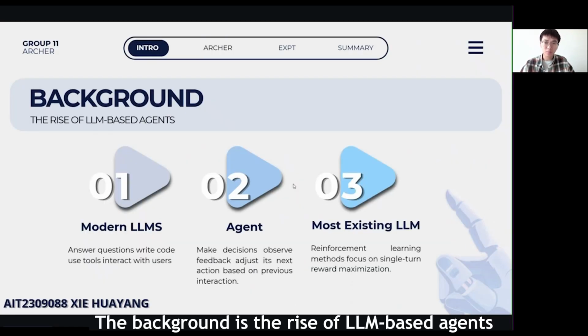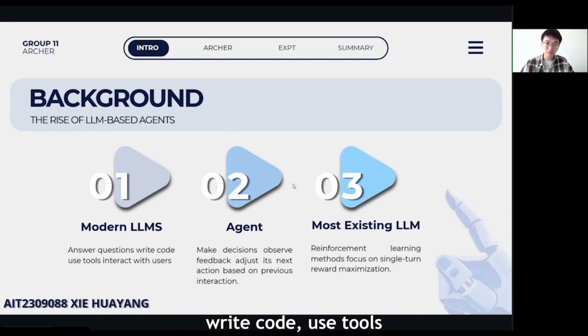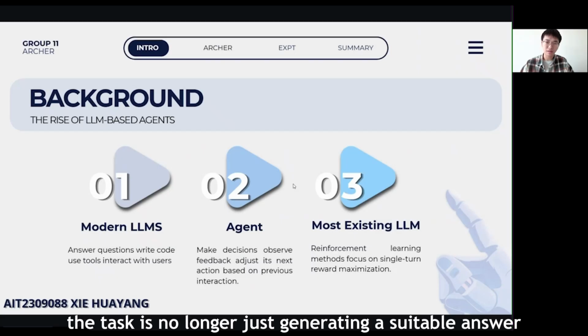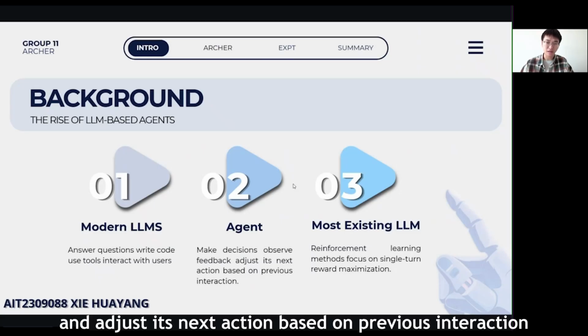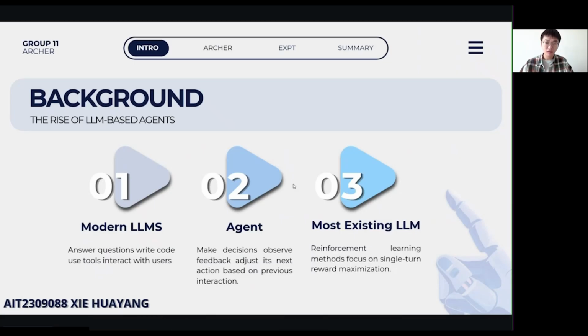The background is LLM-based agents. Large language models, LLMs, can answer questions, write code, use tools, and interact with users. However, when an LLM becomes an agent, the task is no longer just generating a suitable answer. It needs to make decisions, observe feedback, and adjust its next action based on the previous interaction. This creates the main research problem.